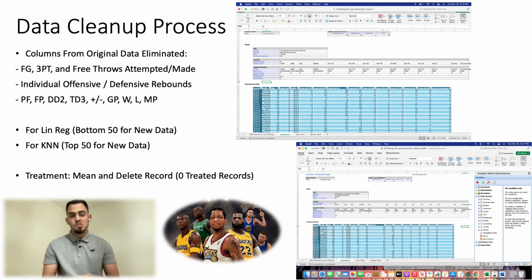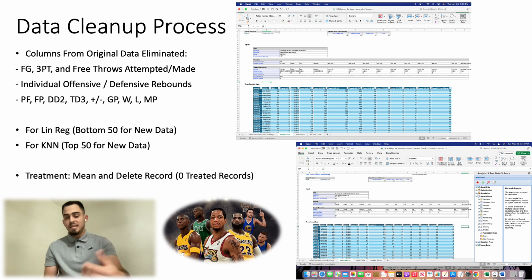I reduced those dimensions. Another important note is that for both algorithms, for the linear regression and for the KNN, I decided to take two different chunks of 50 sets of the data for the later predictions to match up against, just to really challenge the algorithm and see if I could get really good results despite taking different sections of the data for scoring, right?